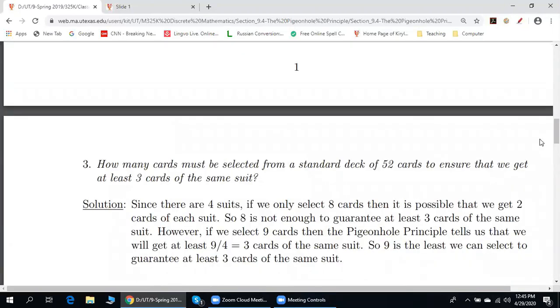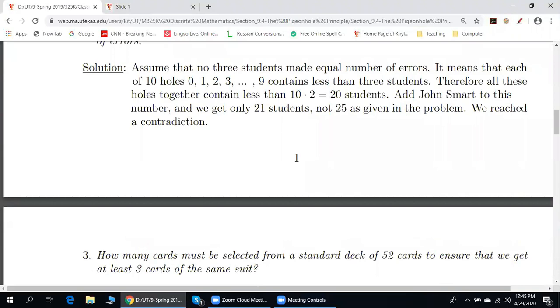Here, how many cards must be selected from a standard deck of 52 cards to ensure that we get at least 3 cards of the same suit? What do we do? First, you need to know the suit is 4. There are 4 suits. So what do we do next? Well, each suit, I think, has 13 cards.